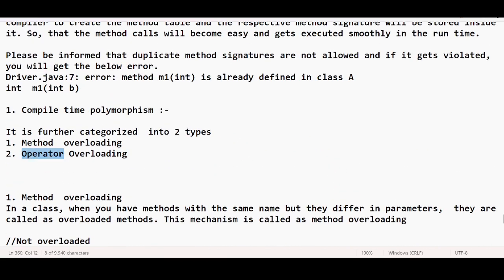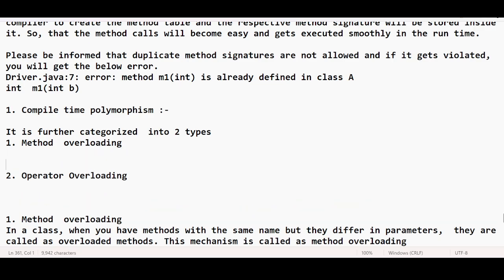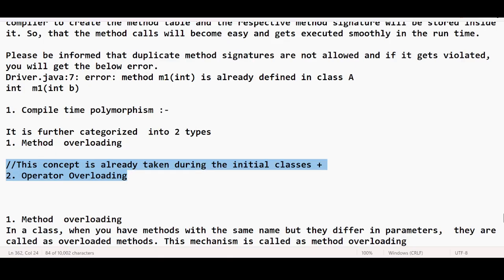After completing method overloading, operator overloading is already taken during the initial classes. If you want, you can repeat that video. We only discussed the plus operator overloading, where plus can act as an arithmetic operation as well as concatenation. We will not be discussing operator overloading again, I just mentioned it because it is under compile time polymorphism.